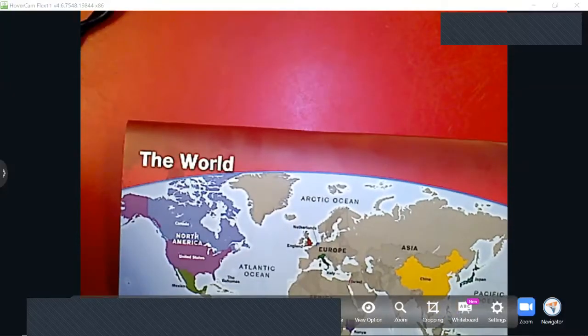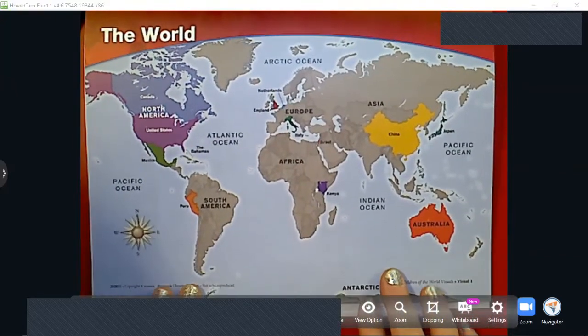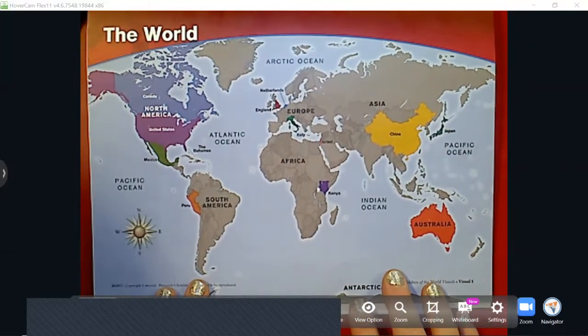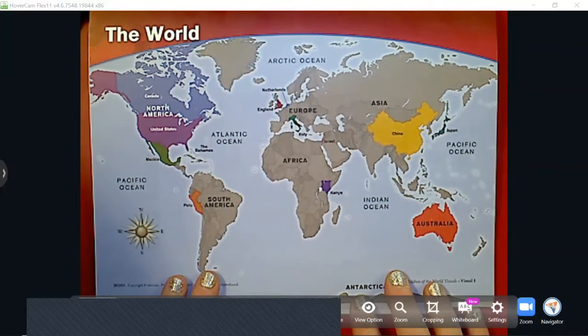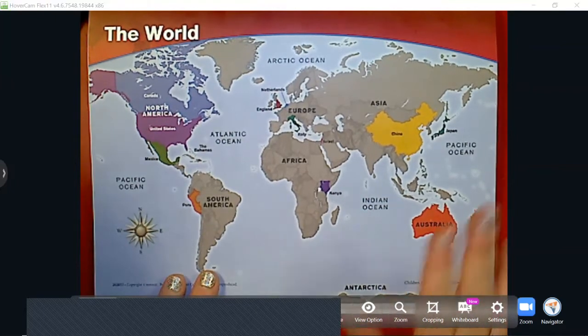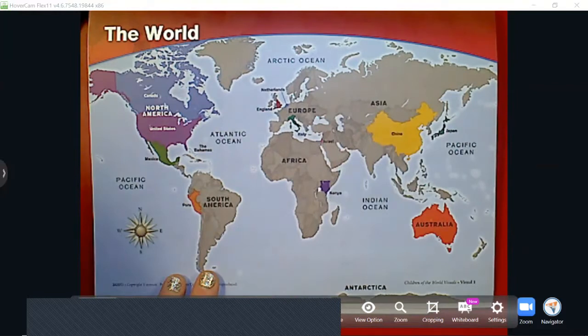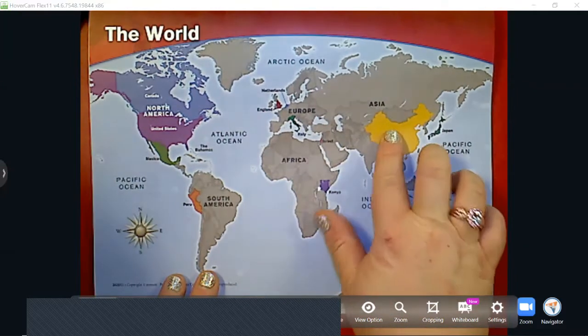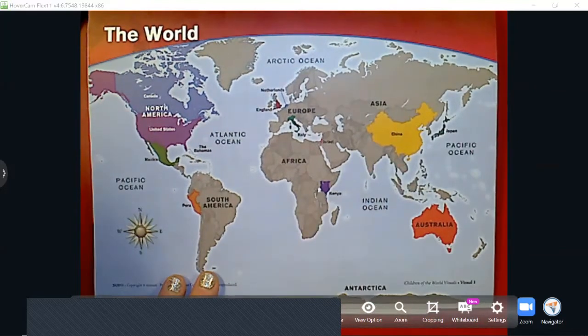All right. We are going to look at a world map that's flat, and we are going to learn about the 5 oceans and the 7 continents. Now, the continents are big areas of land, and on the continent are lots of countries. And in those countries are states. And in those states are cities, and that's where we live.